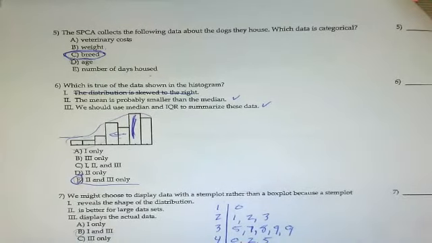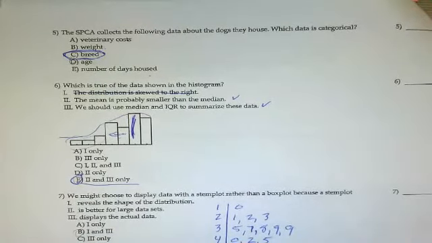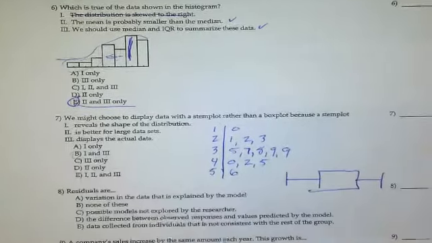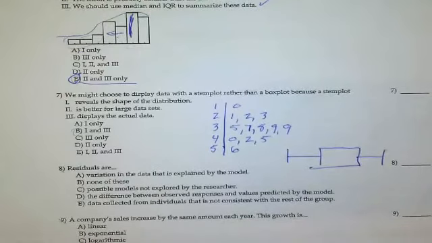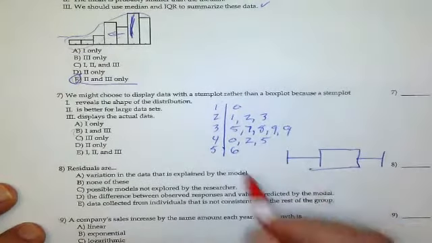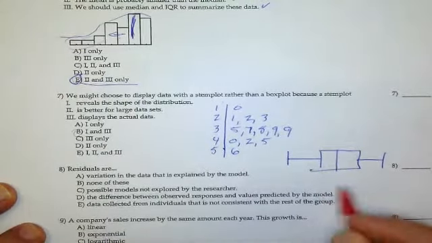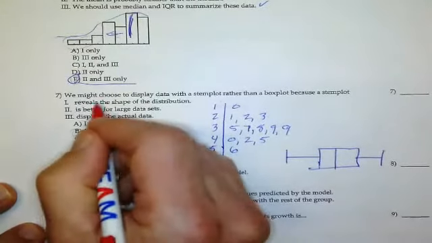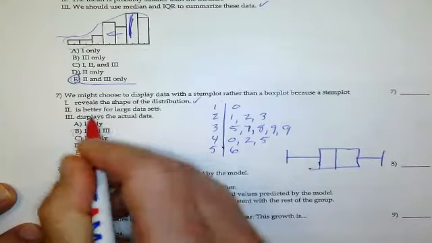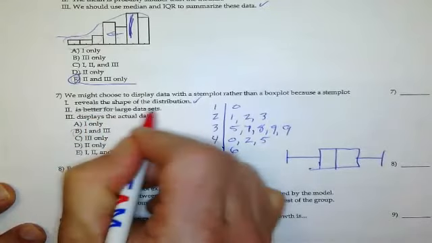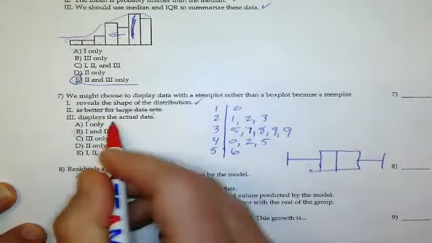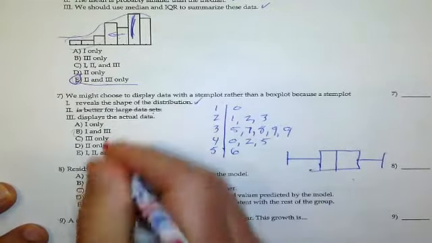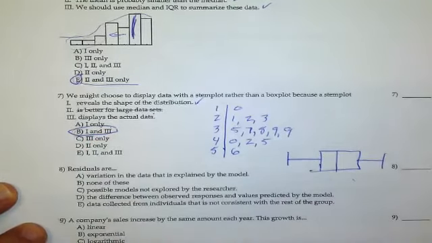Remember, a box plot looks like that. Sorry, just the screen. The stem plot shows the shape of the distribution. The box plot does not. We don't know what the shape of this is. The box plot is better for large data sets, not the stem plot. The stem plot displays the actual data. The box plot does not. So this is 1 and 3 only, B.